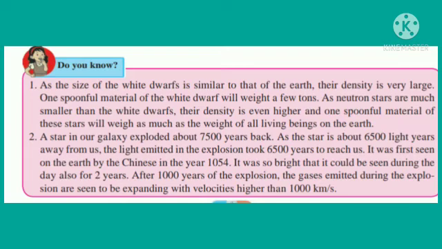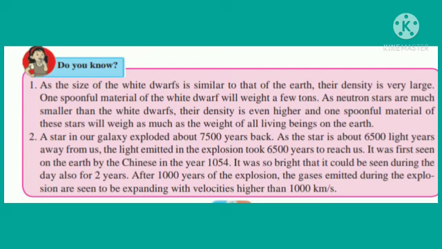A star in our galaxy exploded about 7500 years back. As the star is about 6500 light years away from us, the light emitted in the explosion took 6500 years to reach us. It was first seen on the earth by the Chinese in the year 1054.